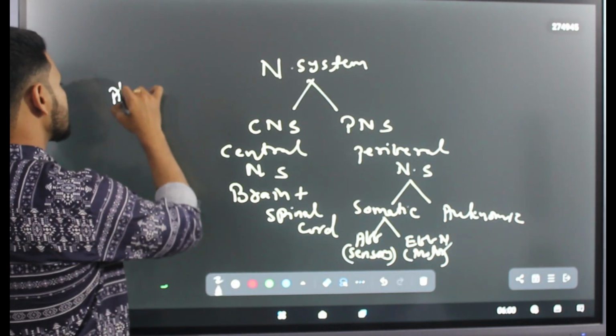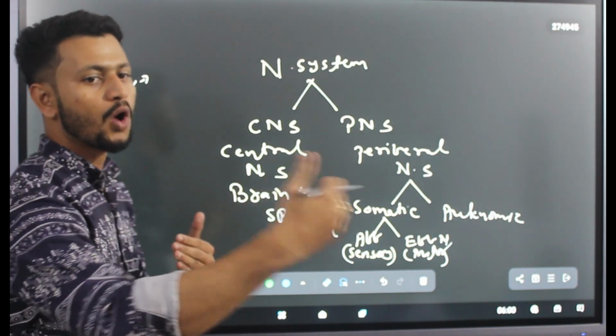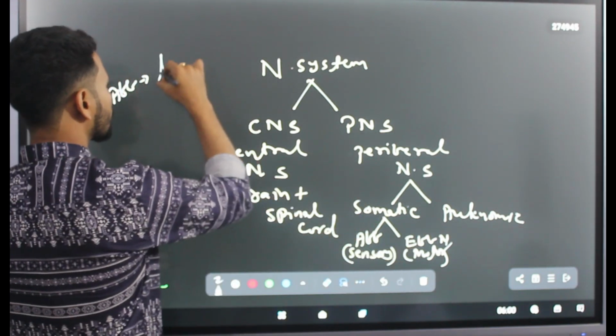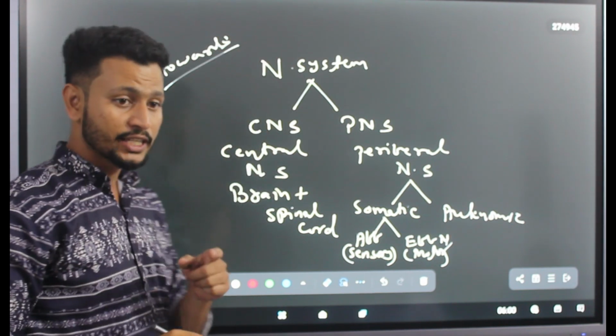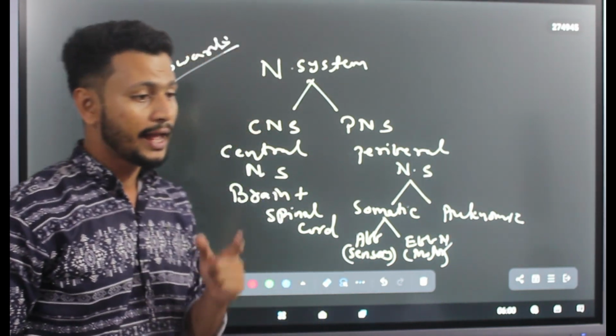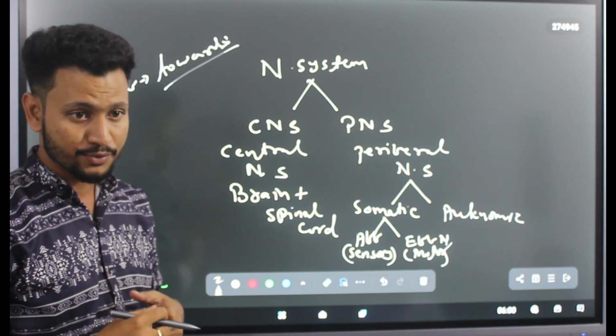Afferent, you should always remember, means towards. In the excretory system also we have learned about the afferent arteriole and efferent arteriole in the Bowman's capsule, right?